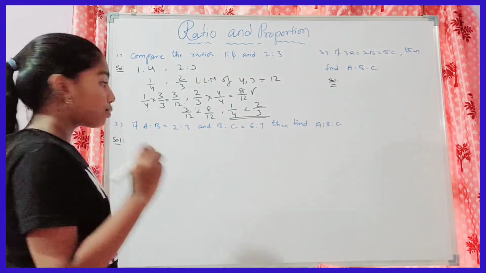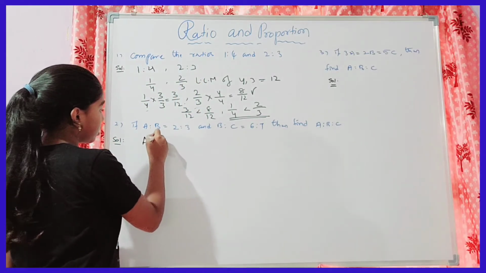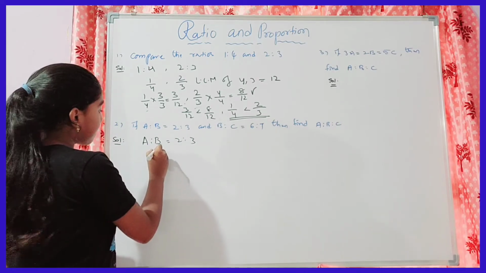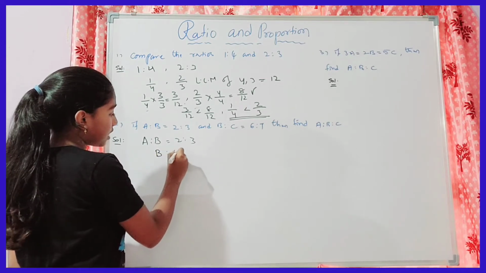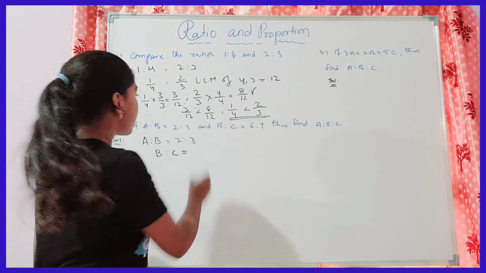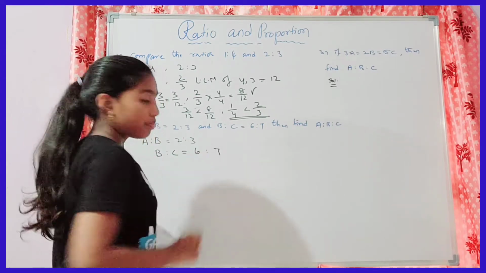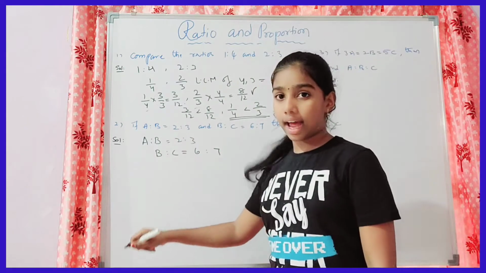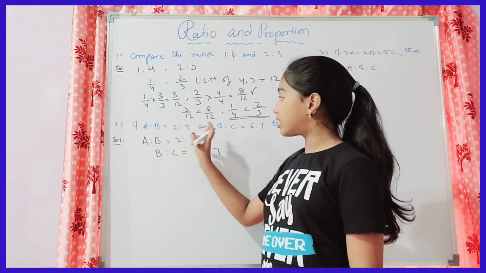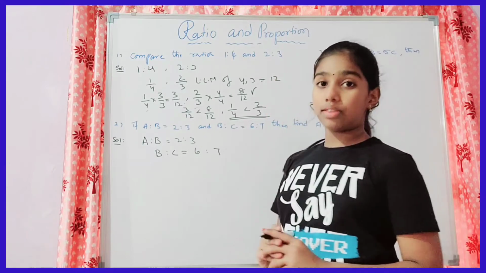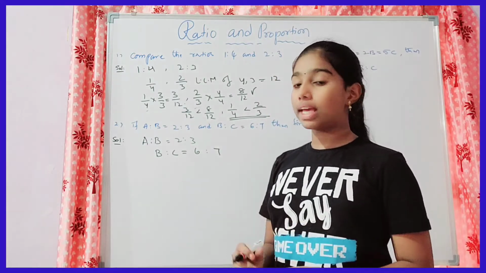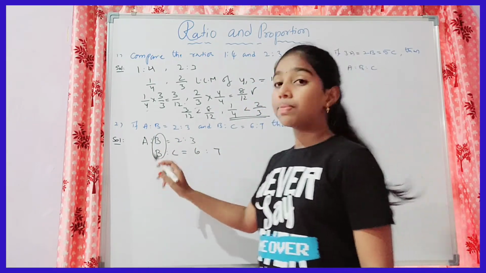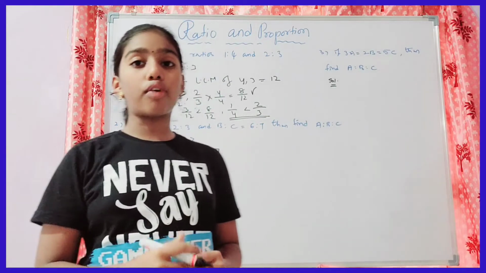Now, A is to B is 2 is to 3, and B is to C is 6 is to 7. If you observe clearly, in these two given ratios the value B is the same, B and B, but in numerical form it is different.